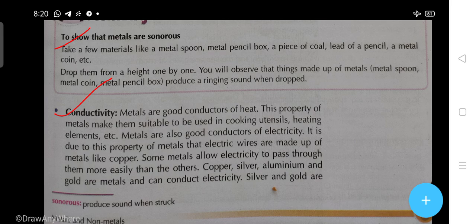It is due to this property of metals that electric wires are made up of metals like copper. Some metals allow electricity to pass through them more easily than others. Copper, silver, aluminum and gold are metals that can conduct electricity. Silver and gold are what?